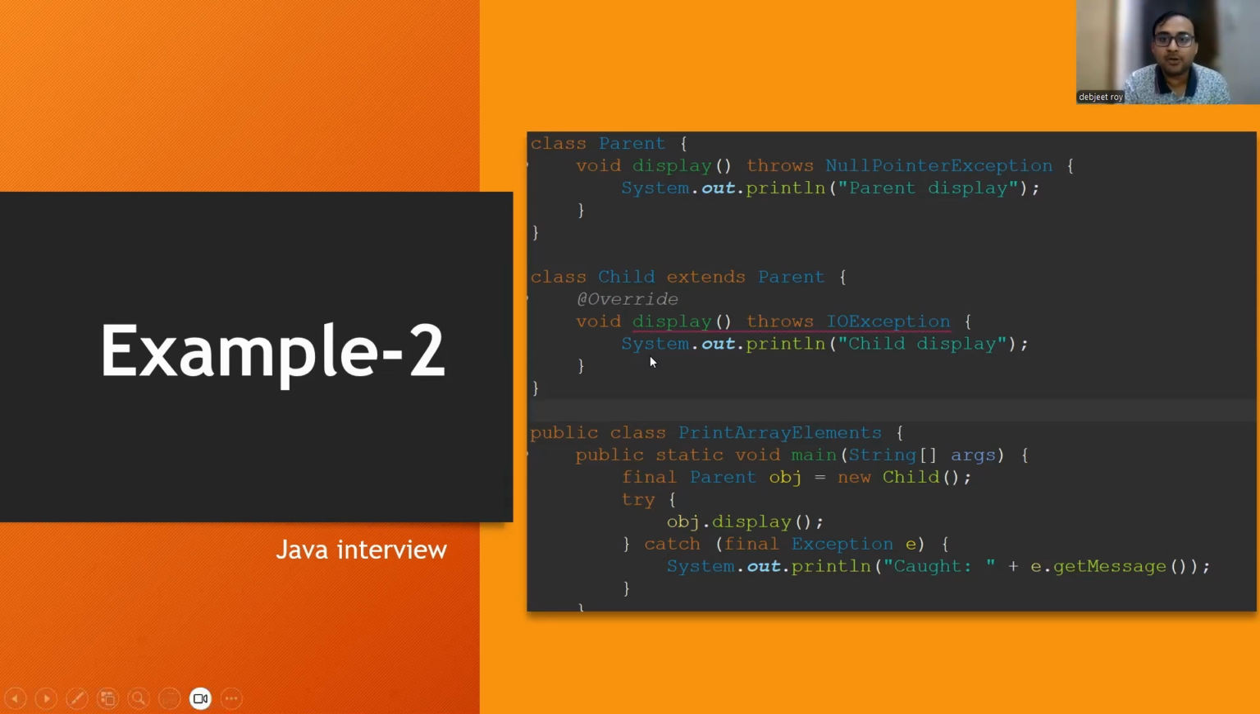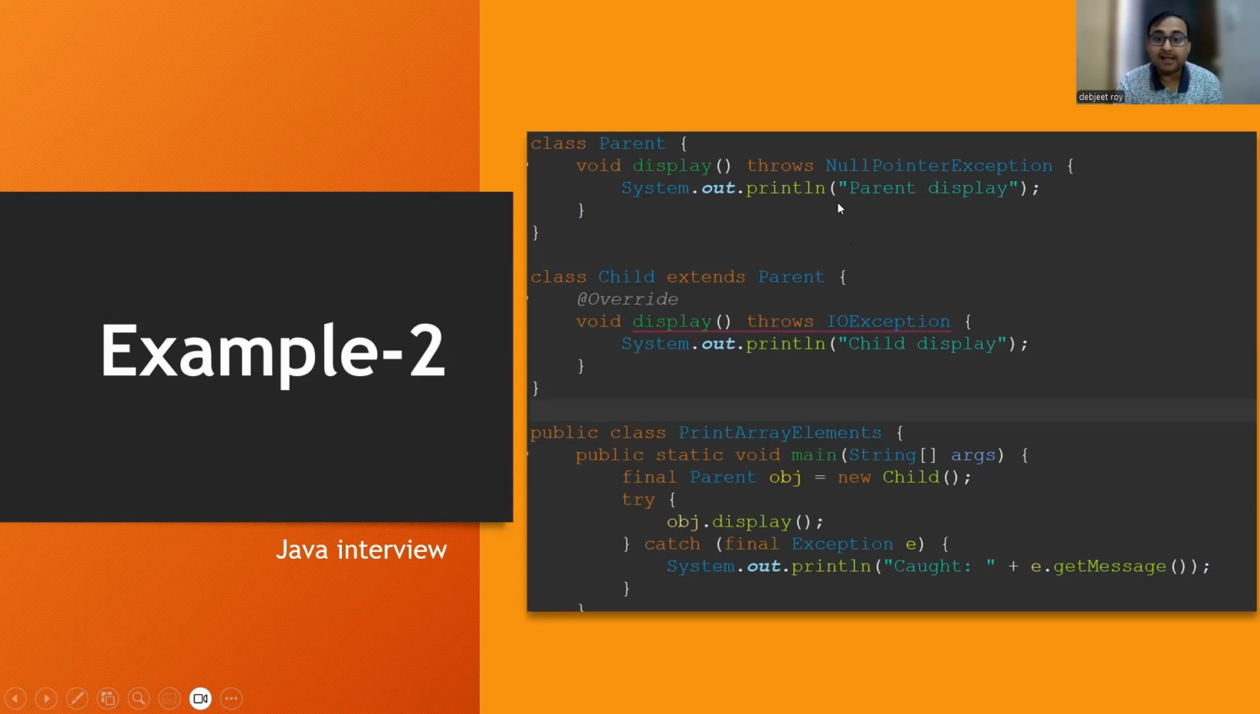If you see, null pointer exception comes under unchecked exception, but IO exception comes under checked exception, and those two are in different categories. These two exceptions are not related to each other. IO exception is a parent of file not found exception, but it is not a parent of null pointer exception. That's why they are not interrelated at any point, so it will start throwing me a compile time error.